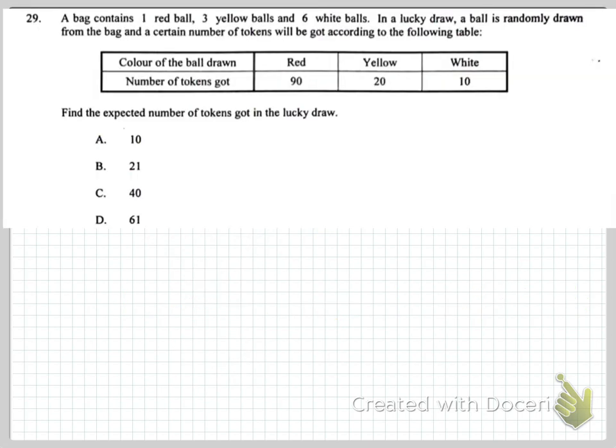And next page, there's a past paper question. So there are 3 events, right? One event in red, one in yellow, and then one in white, right? This is the white event. Okay, so now let's look at the probability in each event. We have red, yellow, and white. The value, the outcome for each event will be 90, 20, and 10 respectively. All right, when you draw the yellow ball, you win 20 tokens. So that is the value, the outcome of that particular event.